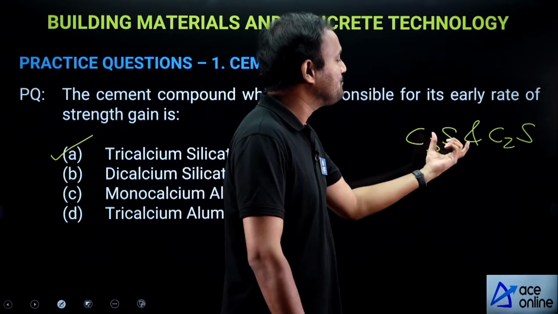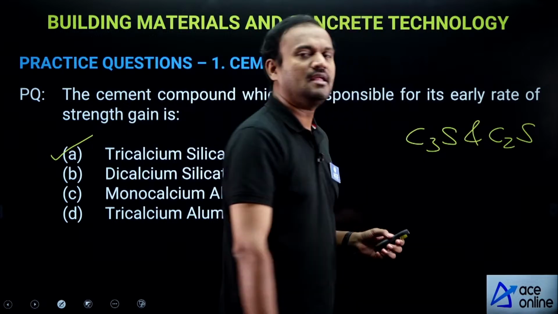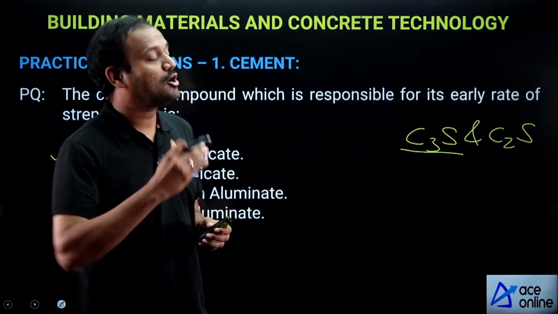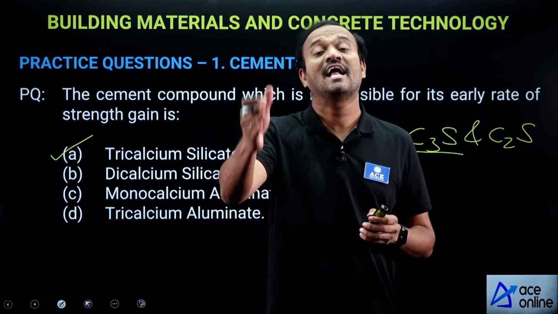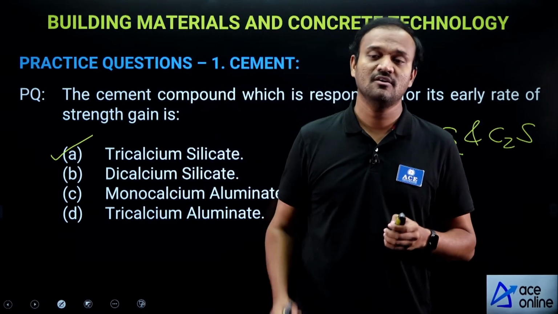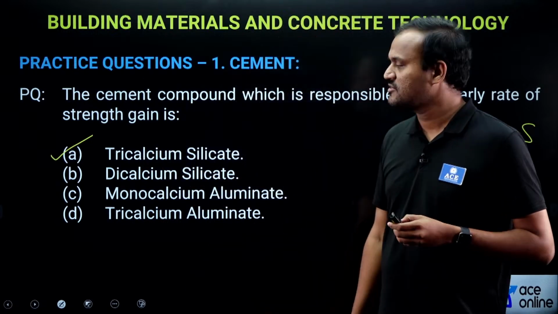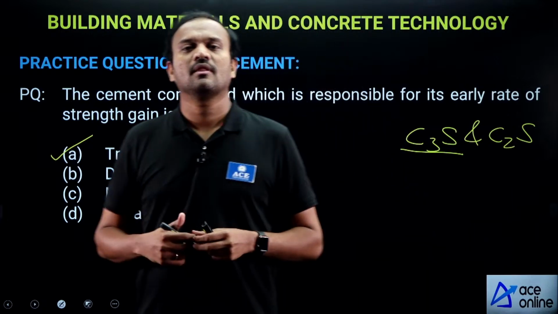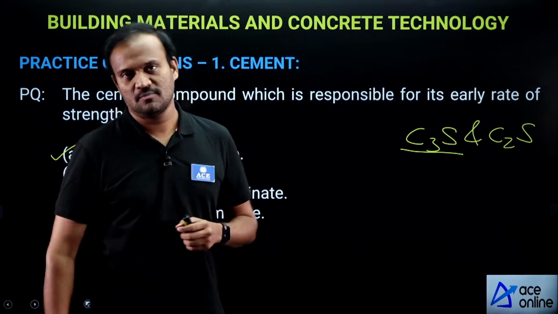So early rate of strength gain is due to tricalcium silicate because it reacts with water very fast and the hydrated compound, that is calcium silicate hydrate, gives strength to the structure. So the correct option is tricalcium silicate. Now, a similar question can be asked on the same concept.